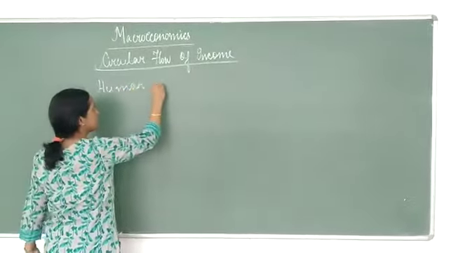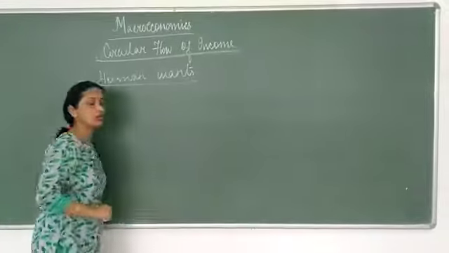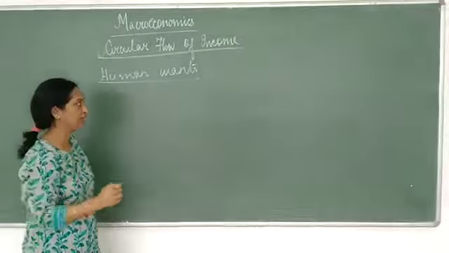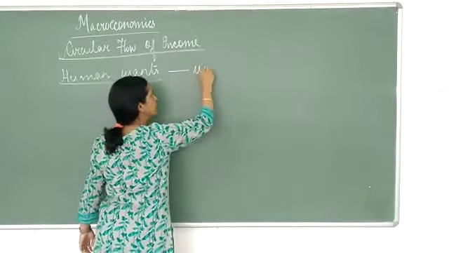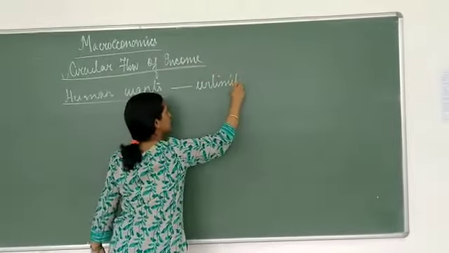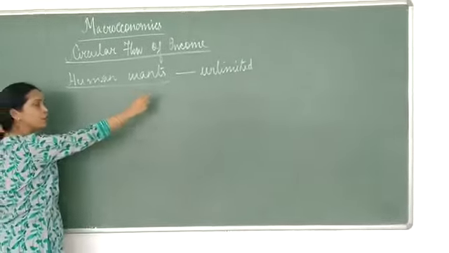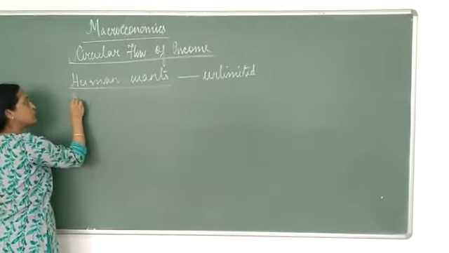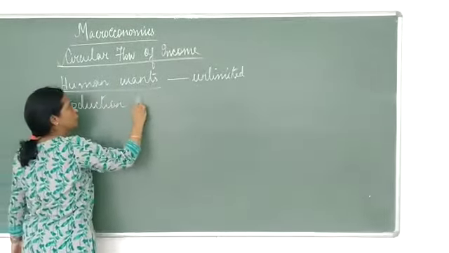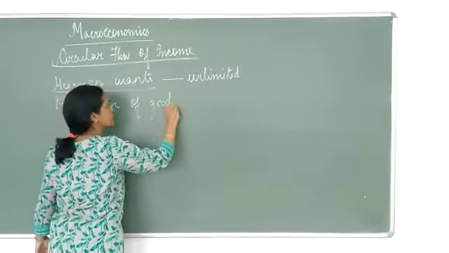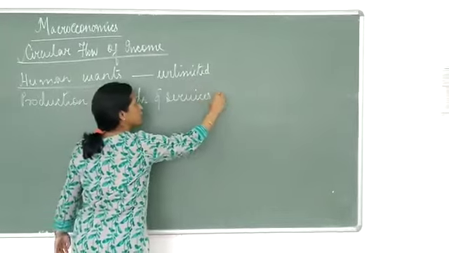Yesterday also I mentioned, but then many of you could not connect. So what is the feature of human wants? I think you all are giving the answer. Human wants are unlimited, right? Human wants are unlimited. So to fulfill human wants, what is required? Production of goods and services. Goods and services are required.